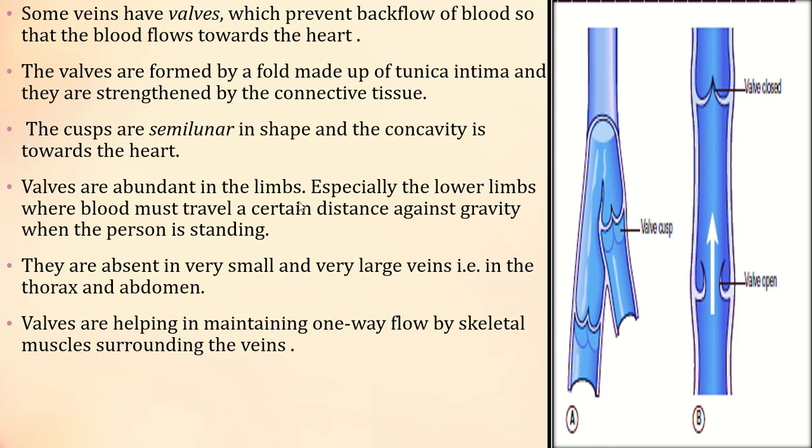The valves are abundant in the limbs. As I've said earlier, when we are standing, the valves are abundant in the limbs, especially the lower limb, where the blood must travel a certain distance against gravity when the person is standing. So the lower limbs have so many valves. They are absent in very small and large veins, that is in the thorax and the abdomen. The valves help in maintaining one-way flow with the help of the skeletal muscles surrounding the veins. So the veins are surrounded by the skeletal muscles, which helps in maintaining the one-way blood flow.